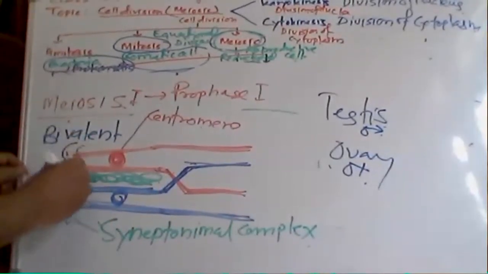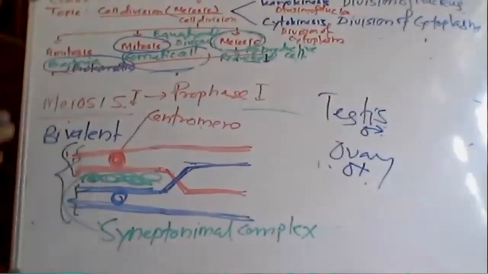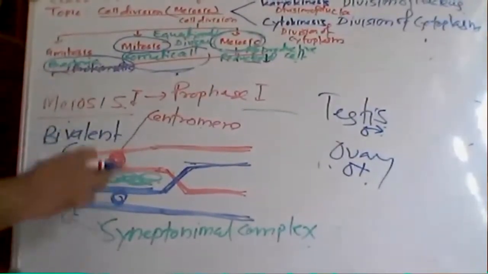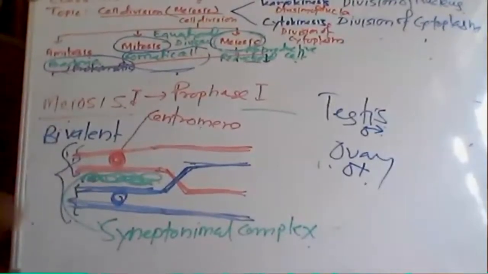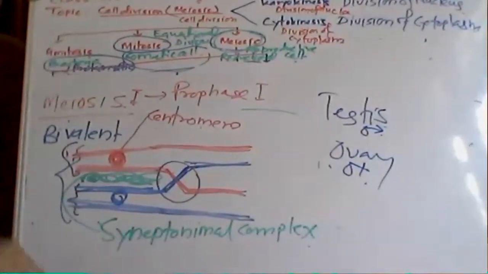because one chromosome is made up of two chromatids. These are the two chromatids of one chromosome. This is the whole one chromosome, and this is another whole chromosome, because two chromatids constitute together and make a chromosome. These are the centromeres of two different chromosomes. Now the exchange happens between two chromatids, forming a cross-like structure. You see the cross-like structure that is known as chiasmata.